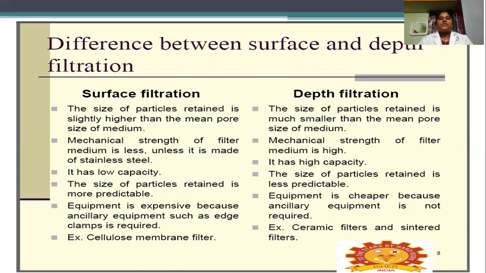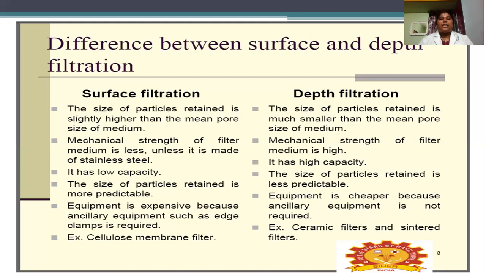In surface filtration, the size of the particles retained is more predictable, because the solid accumulated on the surface has a mean diameter larger than the pore size. So if we know the pore size, we can come to know the size of the particles. Coming to depth filtration, the particle sizes can't be predicted that easily. Why? Because the particles accumulate inside the layers of the porous filter medium, so it is somewhat difficult.